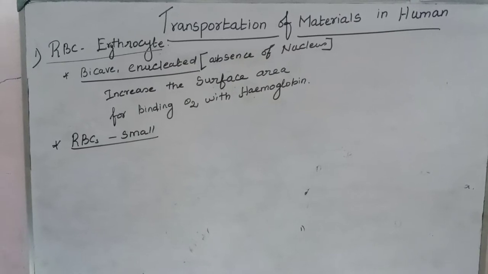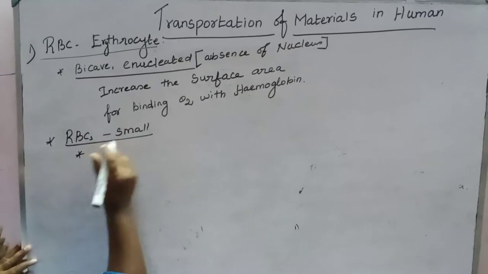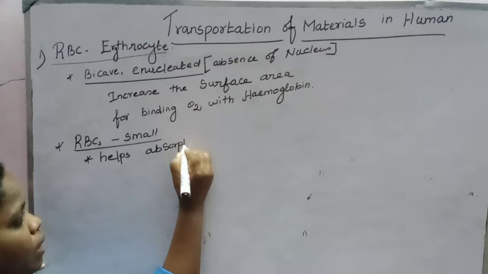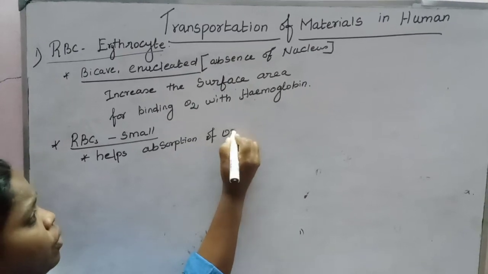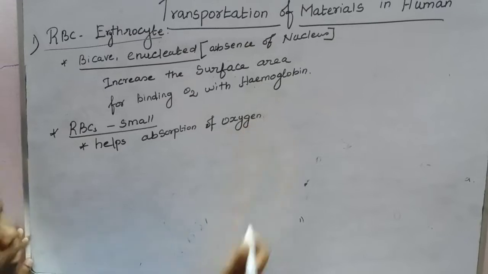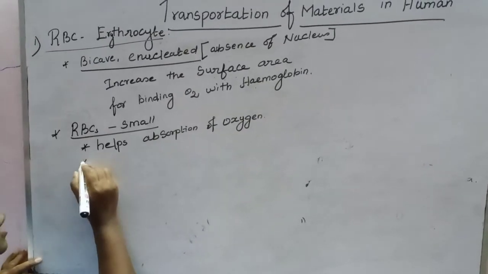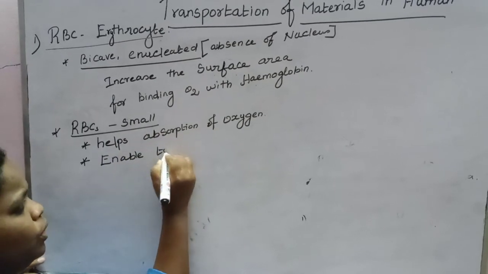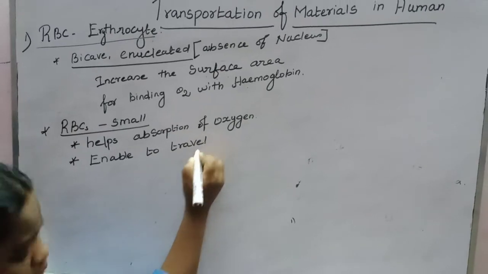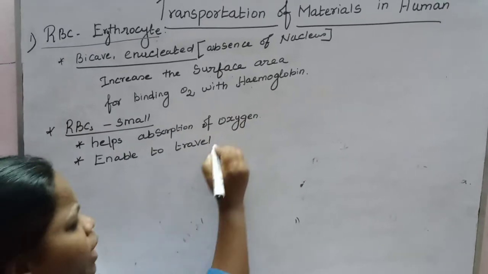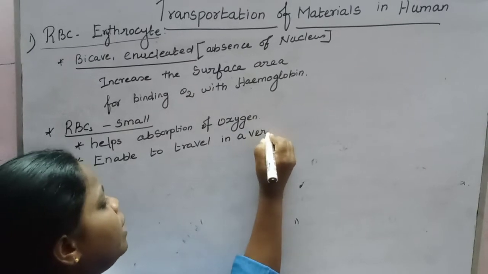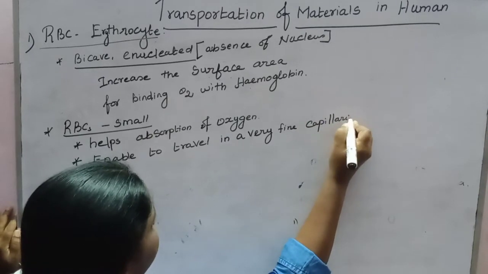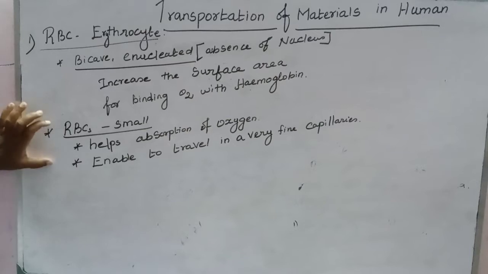Small size is helpful for absorption of oxygen, and it enables them to travel in very fine capillaries. So this is the second feature.